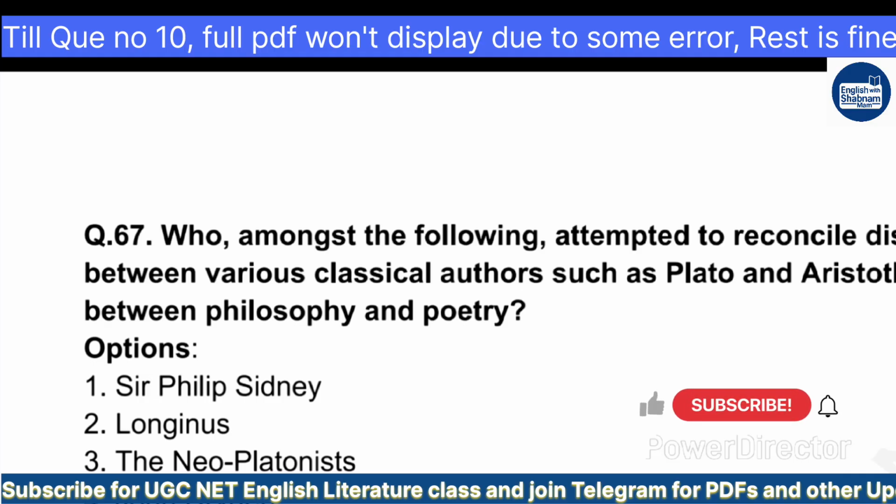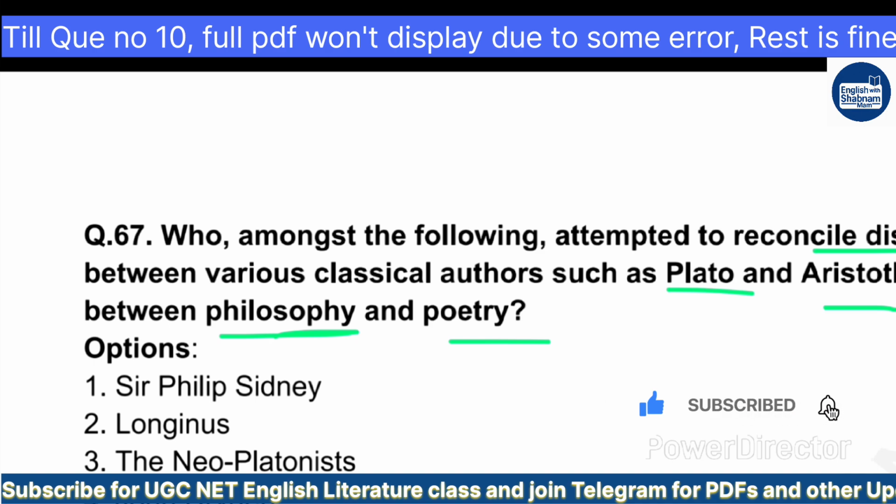Who amongst the following attempted to reconcile discrepancies between various classical authors such as Plato, Aristotle, as well as between philosophy and poetry? Sir Philip Sidney, Longinus, the Neoplatonist, John Dryden.